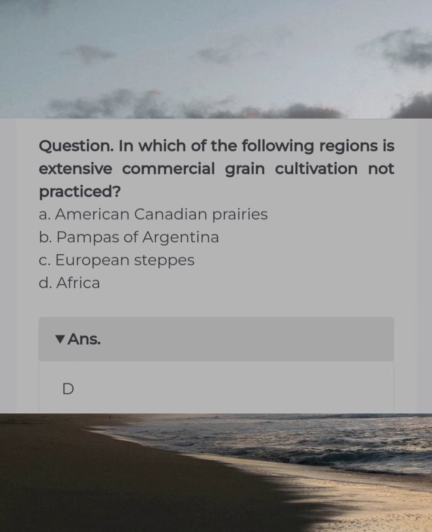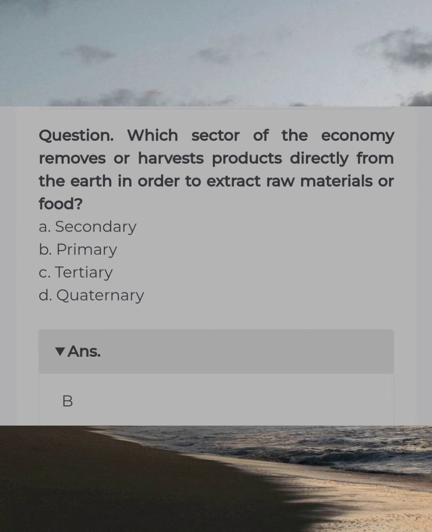In which of the following regions is extensive commercial grain cultivation not practiced? Answer D. Africa. Which sector of the economy removes harvest products directly from the earth in order to extract raw material or food? Answer B. Primary.